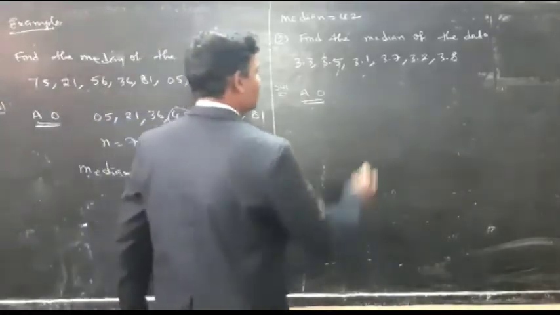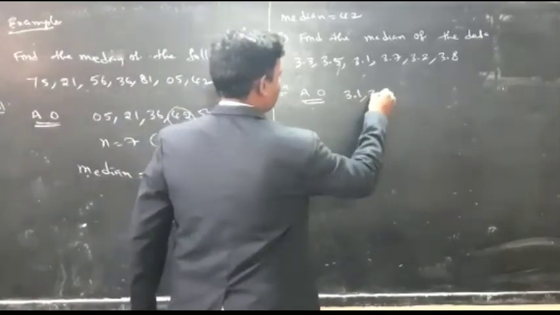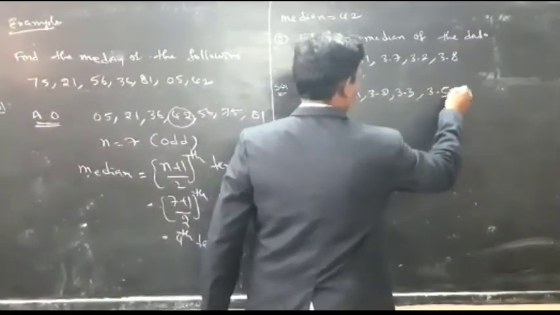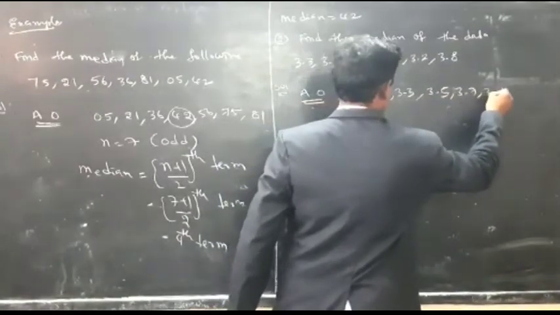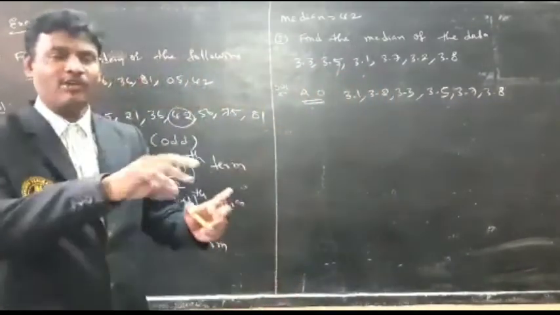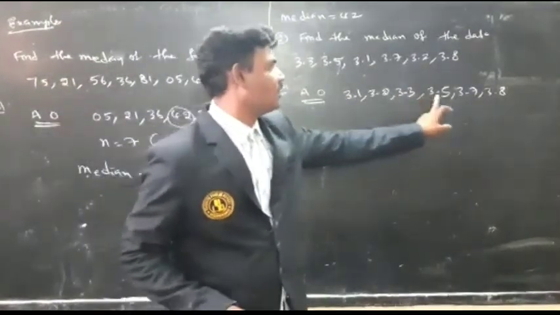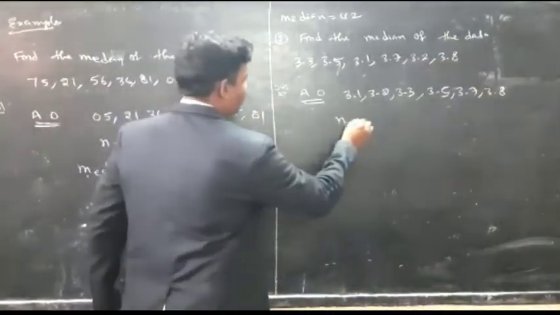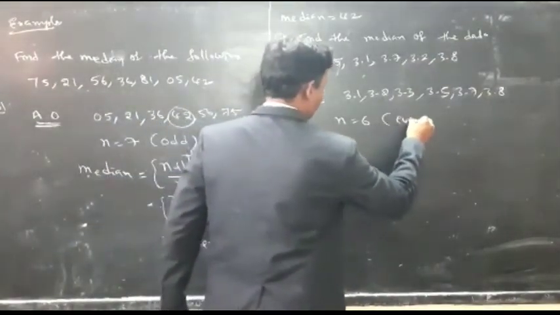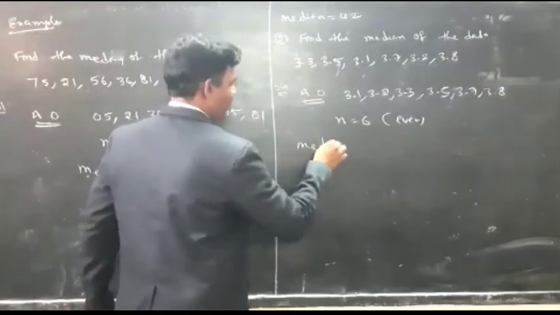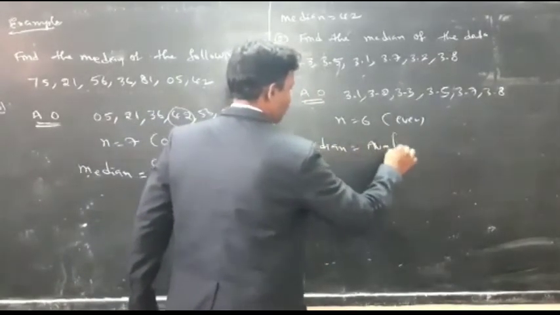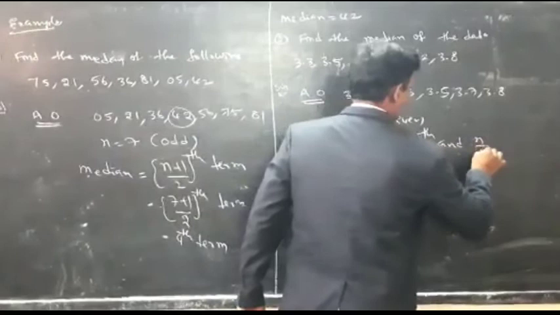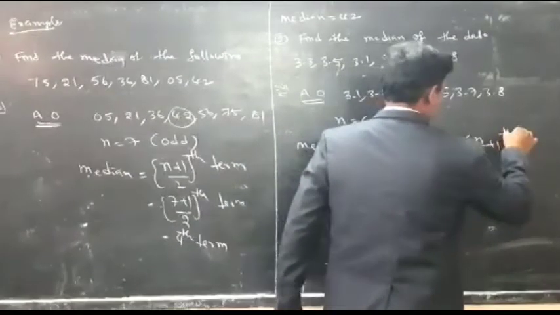So what is the smallest one here? 3.1. Then after 3.2. Then after 3.3. Then after 3.5. Then after 3.7. And after 3.8. Next, count the observations. 1, 2, 3, 4, 5, 6. So there are 6 observations. N is equal to 6. 6 is an even number. So what is the median? Median is equal to average of n by 2 and (n by 2 plus 1) term.